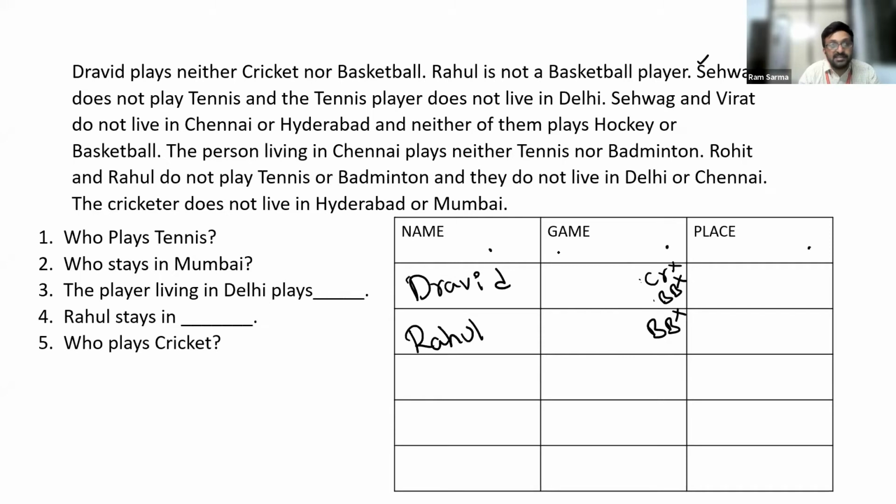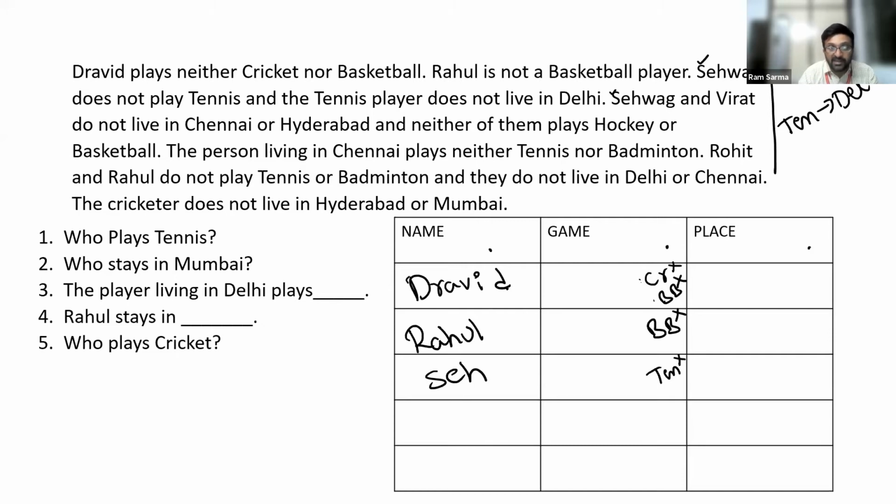The next condition says that Sehwag doesn't play tennis, and the tennis player doesn't live in Delhi. I don't know who plays tennis, but I know that the person playing tennis should not live in Delhi. As we cannot place this information in the given table, I've written it apart from the table. Clear? Let us look at the next one now.